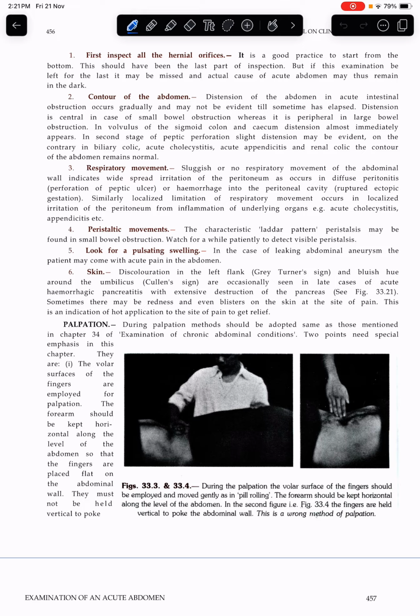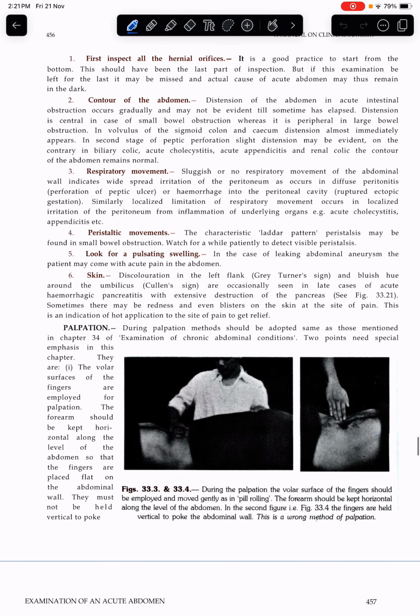In the second stage of peptic perforation, slight distension may be evident. On the contrary, in biliary colic, acute cholecystitis, acute appendicitis, and renal colic, the contour of the abdomen remains normal. Distension.